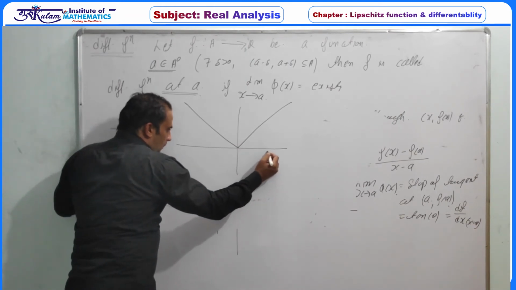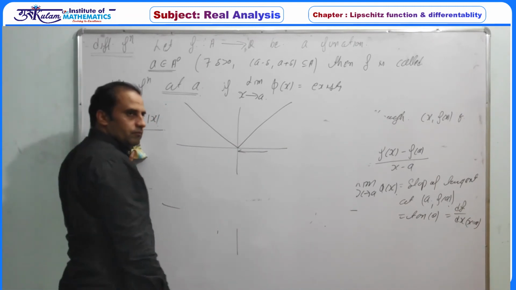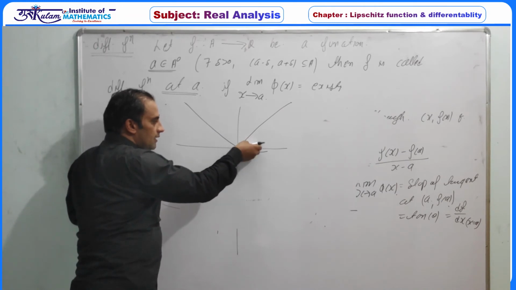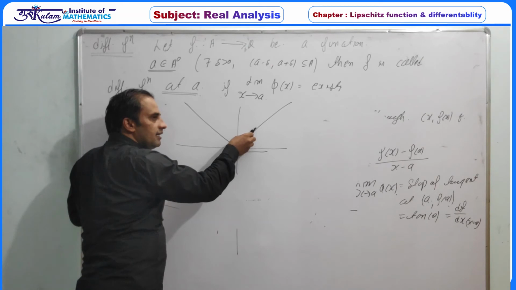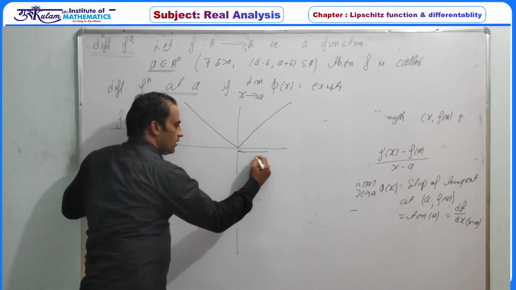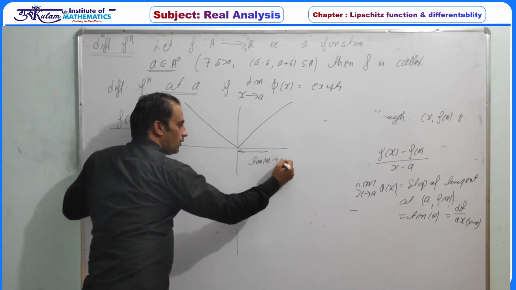Whenever we are approaching 0 from the right-hand side, the angle theta between the x-axis and this line is 45 degrees. So definitely tan of theta is 1.